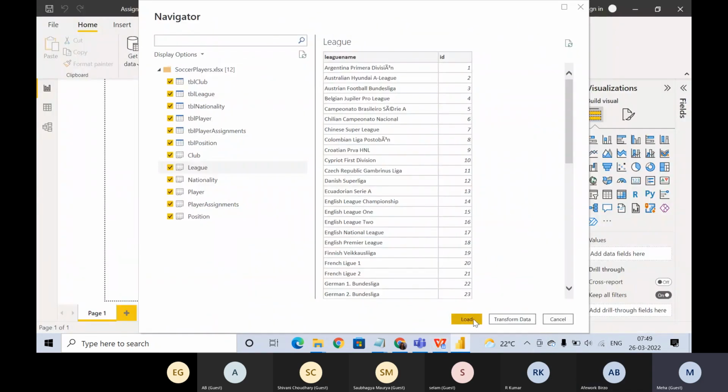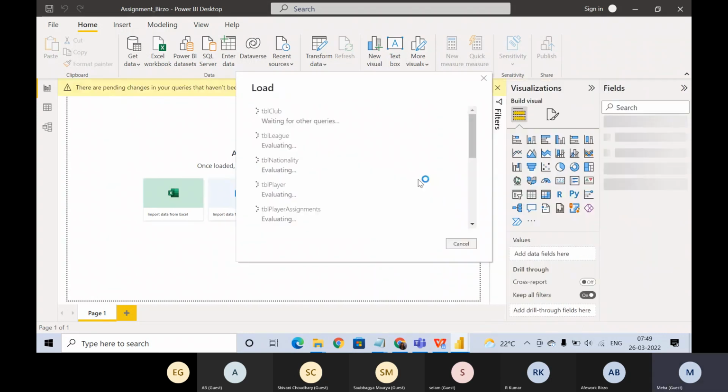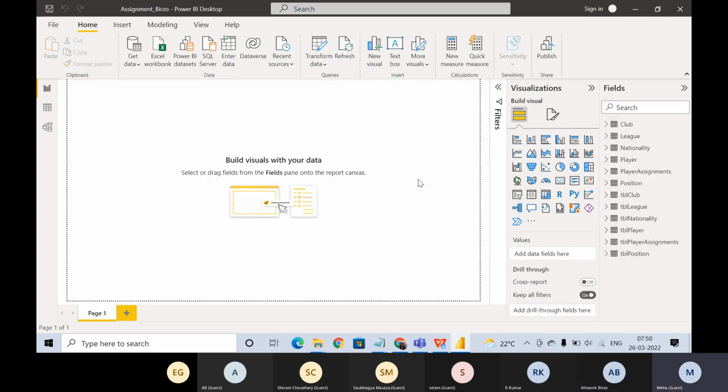We'll do them one by one, so right now I'm loading it, and then as required, we will transform our data. Okay, so we have these many tables.